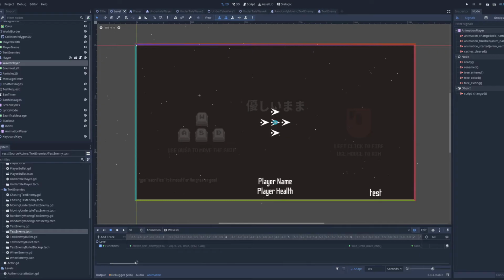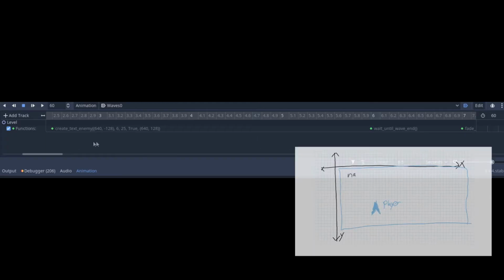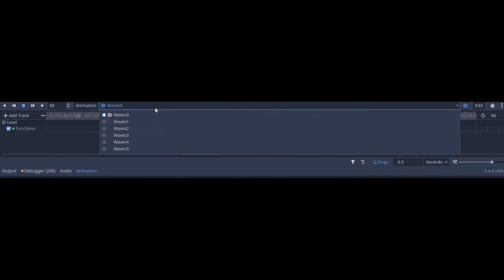In the same way that the lyrics are captured in an animation, the enemy waves and spawn locations are created in an animation as well. Each enemy wave is a timeline of functions with each enemy spawning at different times. A function will say to the game, create an enemy at this location with this amount of health. After I have created a certain number of enemies, I will pause my enemy spawning animation. Once all of the spawned enemies for that period of time are eliminated, the game tells the animation, alright, resume everything and send me the next wave of enemies. I have 6 increasingly difficult waves for the player to face throughout the game.